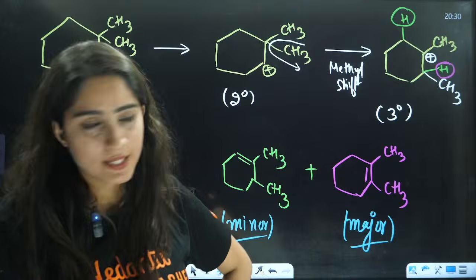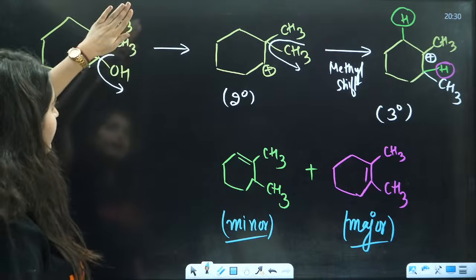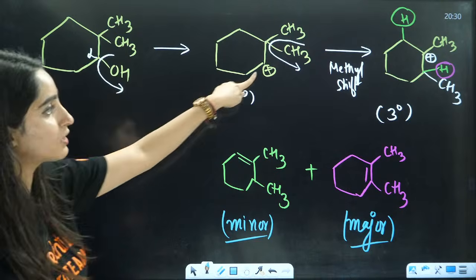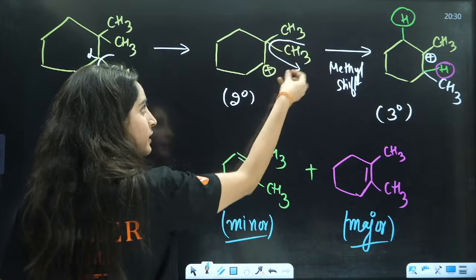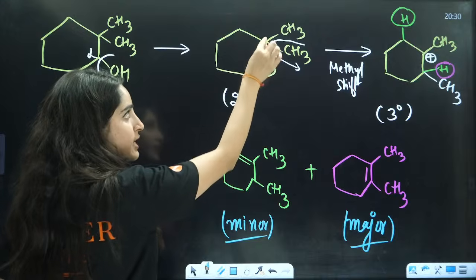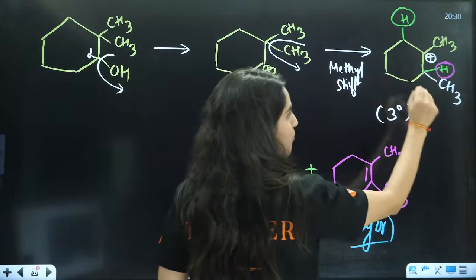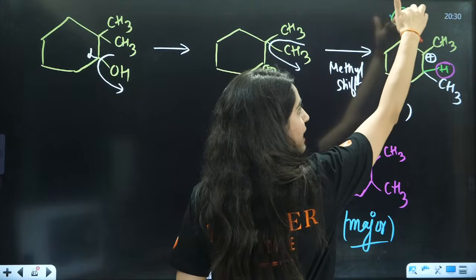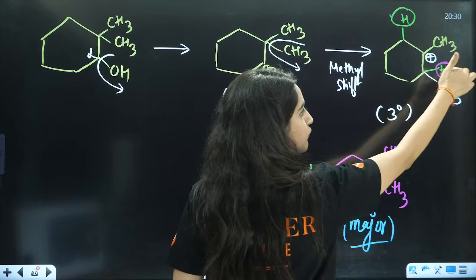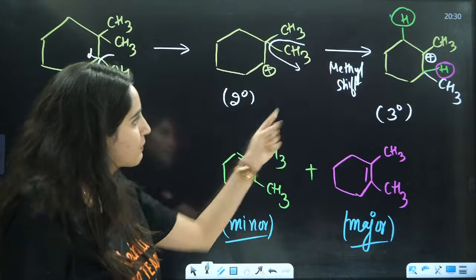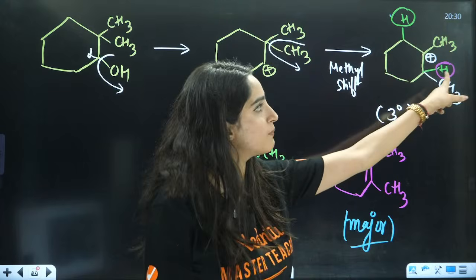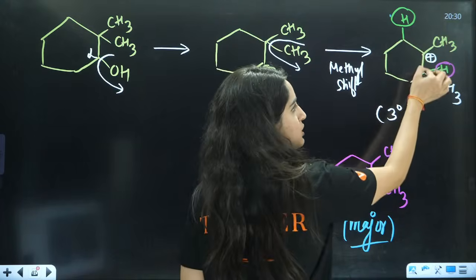Yes, Geeta. What we did here, OH negative will be eliminated, carbocation will be formed. Then a methyl shift will happen here, CH3 will shift to this side and here you will have the positive. Now beta hydrogen can be eliminated either from this side or from this side. If I eliminate from this side, there will be a double bond on this position. If I eliminate from this side, there will be a double bond on this position.